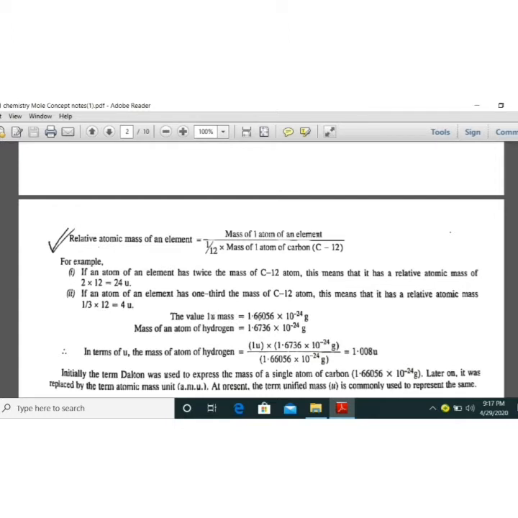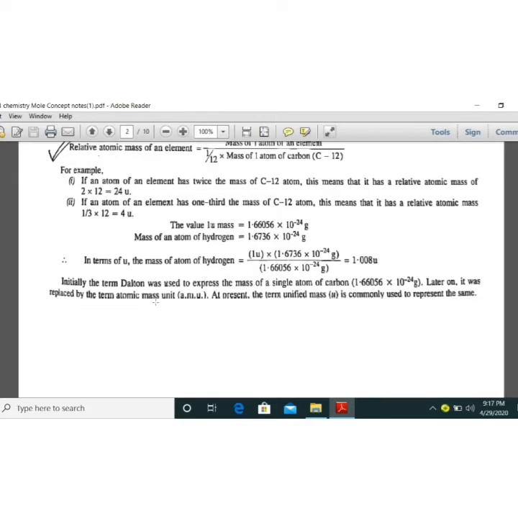Atomic mass is 1.66 into 10 to the power minus 25, so mass of an atom of hydrogen is 1.6736 into 10 to the power minus 24, so it's nearly equal. That's why mass of a hydrogen atom, if we measure on this carbon scale, is not exactly 1, it is 1.008 unified mass. At first we were using atomic mass unit, but later we use only unified mass. Whenever we say atomic weight or molecular weight, the unit will always be unified mass, or U.